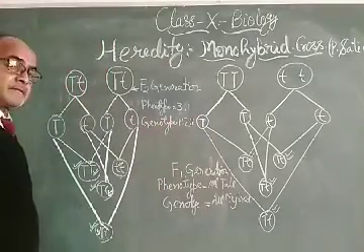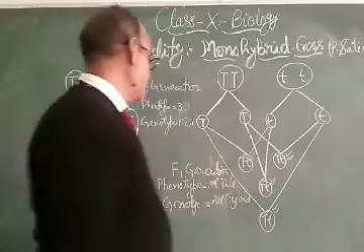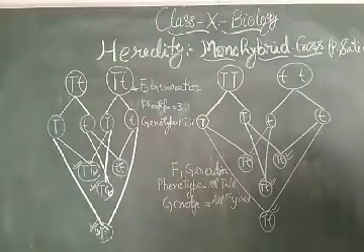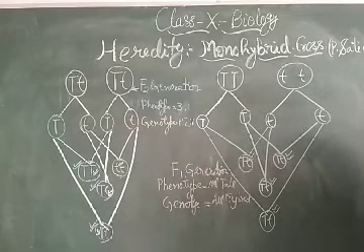Therefore, my dear students, you have to be very clear in this experiment of monohybrid cross.